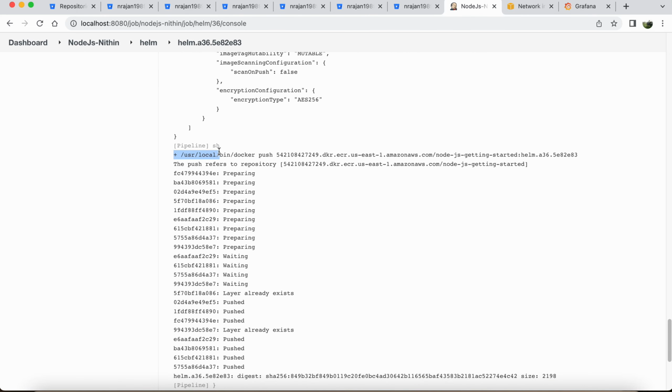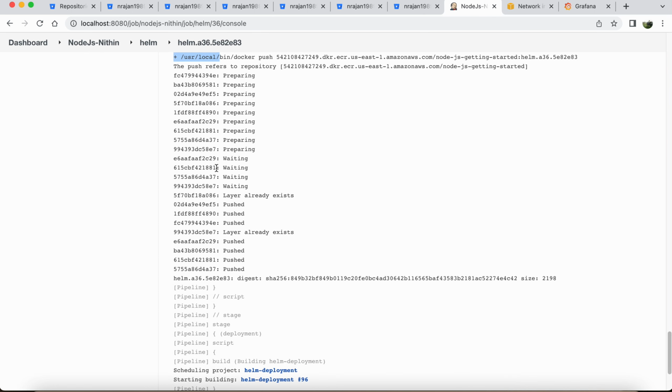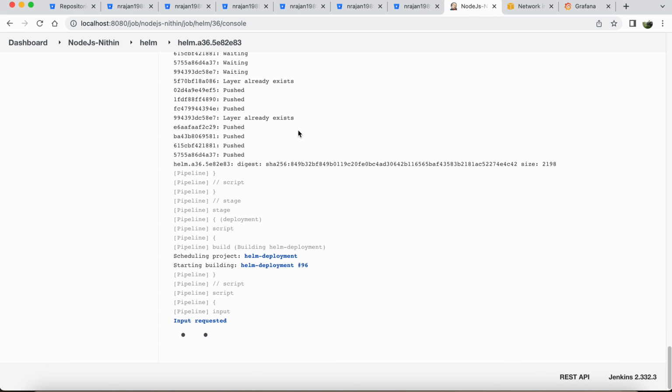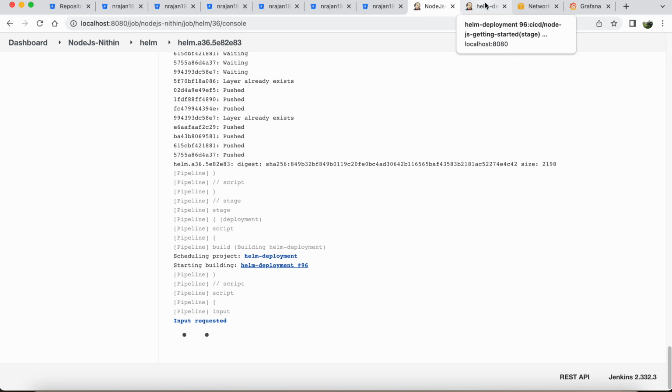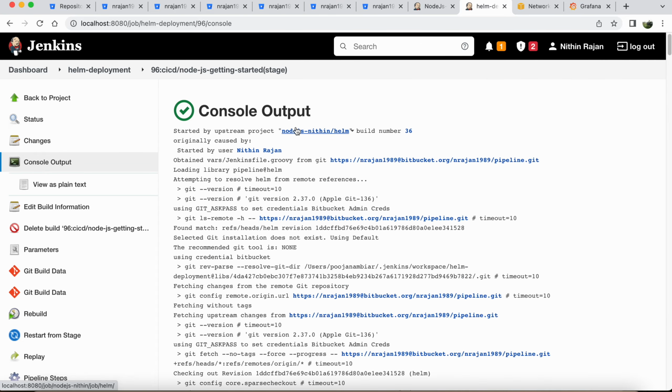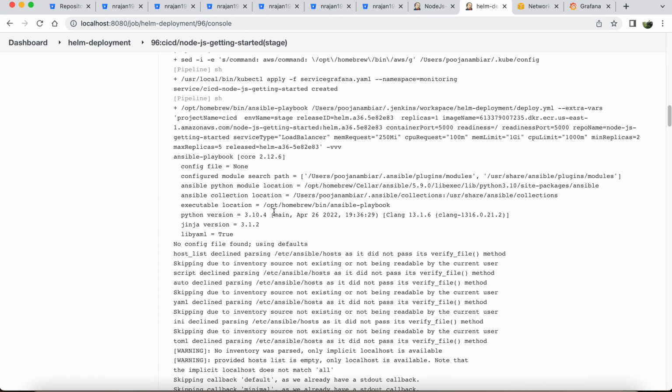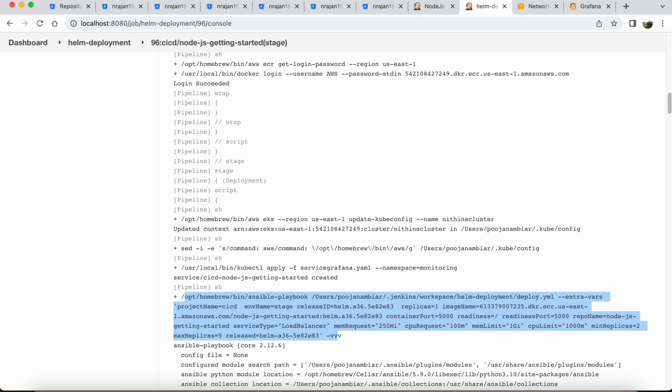Here the push is happening. The Docker push is done, and once the image is in the ECR, we have called the deployment job. The deployment is performed using the Ansible. As you can see here, the Ansible job is called with the appropriate parameters to perform the deployment.